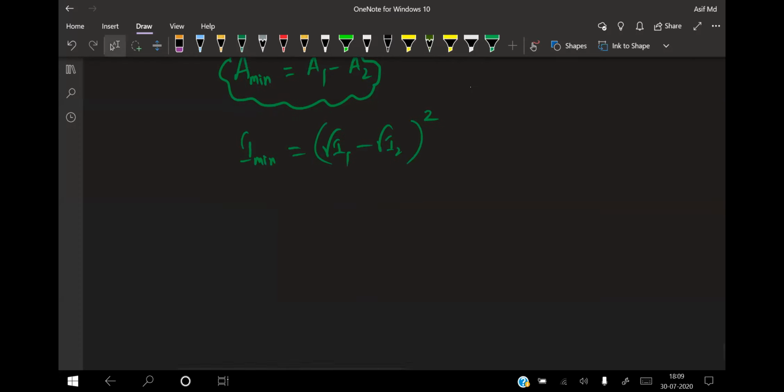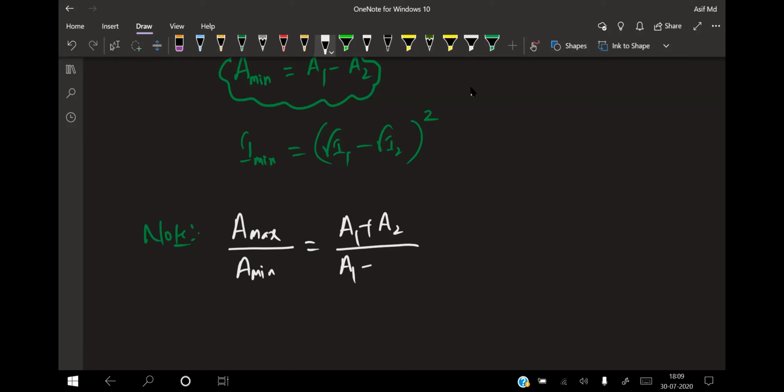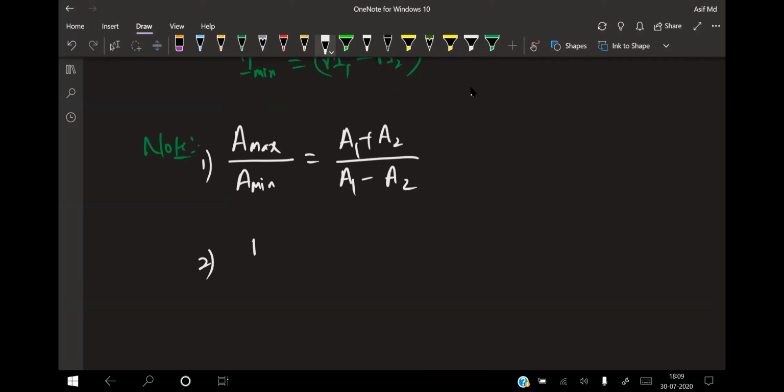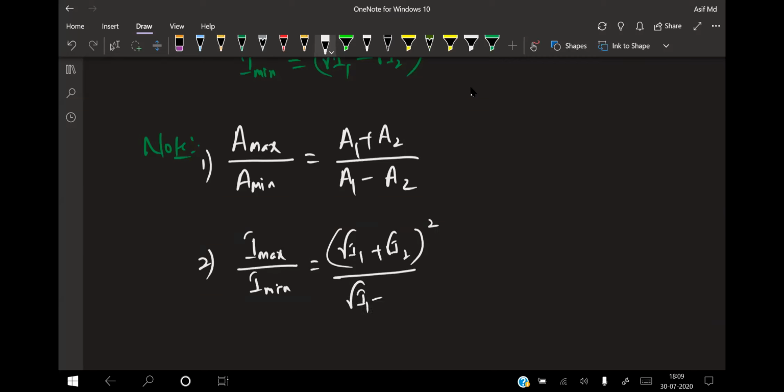So therefore I can write here, ultimately keeping a note, the given condition: A max by A minima is equal to A1 plus A2 divided by A1 minus A2. In the same way, I max divided by I minima is equal to root of I1 plus root of I2 whole square divided by root of I1 minus root of I2 whole square. Isn't it? So those will be the values for the given condition.